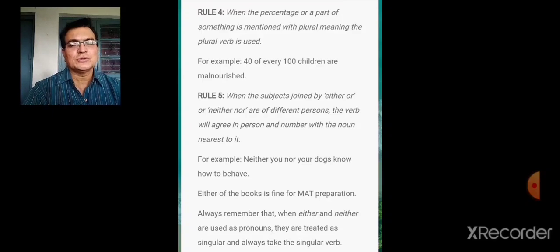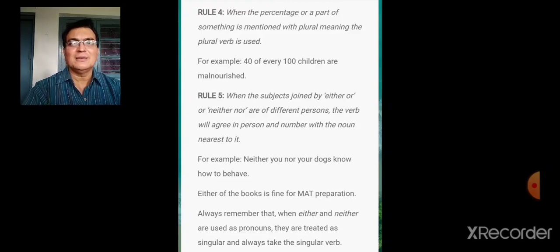There are two books, but one of those two books. So that's why either of the books is fine. So here the meaning is singular, and therefore the verb that you are using has to be singular. So always remember that when either and neither are used as pronouns, they are treated as singular.